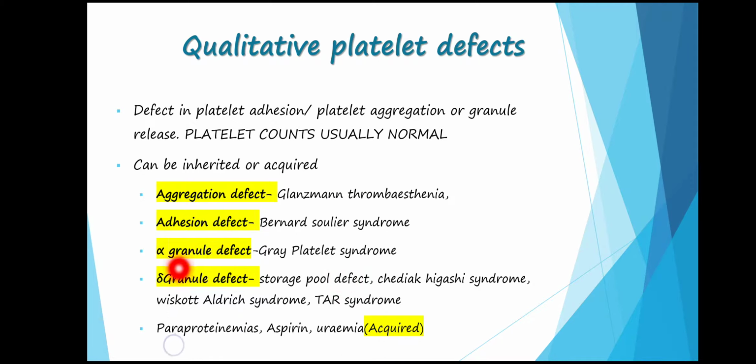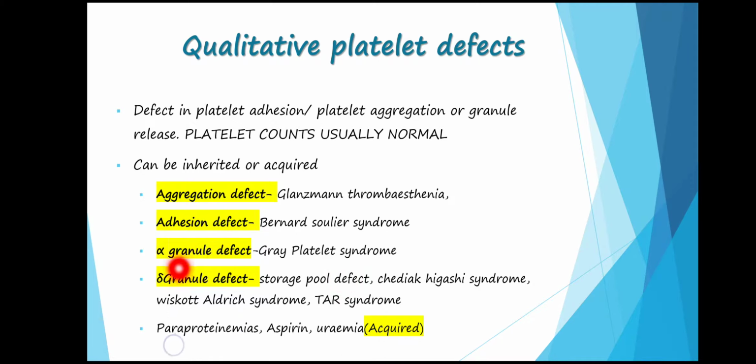Second is Glanzmann thrombocythemia. The first was adhesion, and the second point is about aggregation of the platelets. In aggregation, what happens? The platelets are cross-linked with the help of the fibrinogen molecule and by way of the glycoprotein 2B3A receptors.